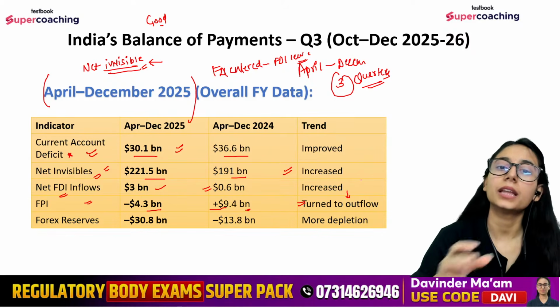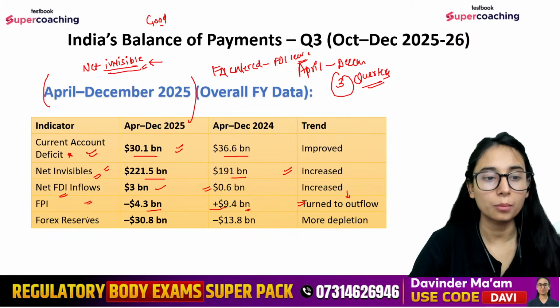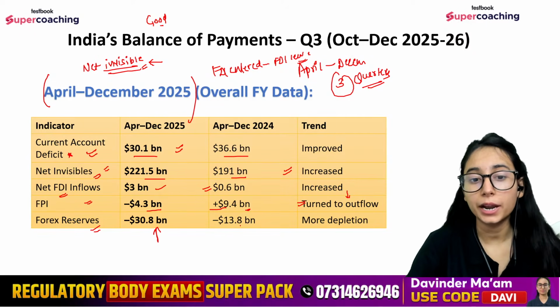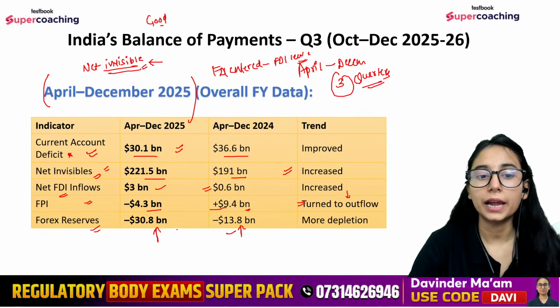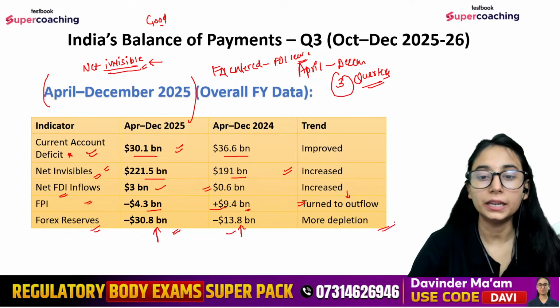That means people have taken their money and booked their profit, and they have taken the investment with them to their home country. Forex reserve has fallen even more as compared to the previous year's 3 quarters data. It was 13.8 billion and now it is 30.8 billion, which is very bad. It is depleting day by day.